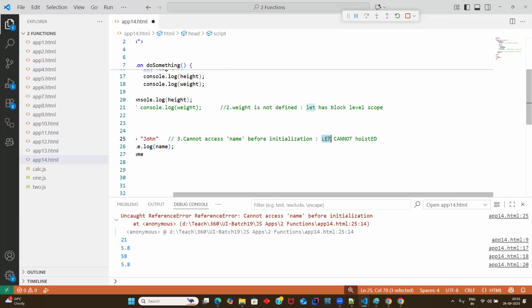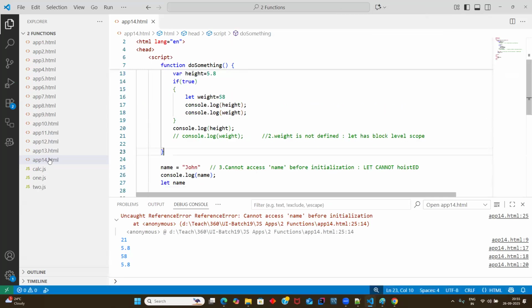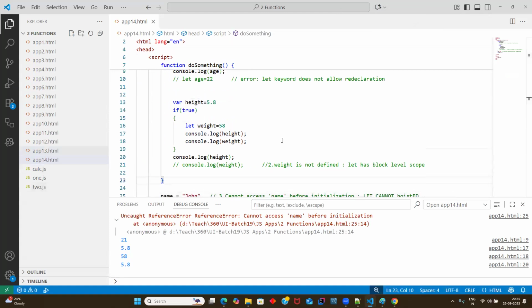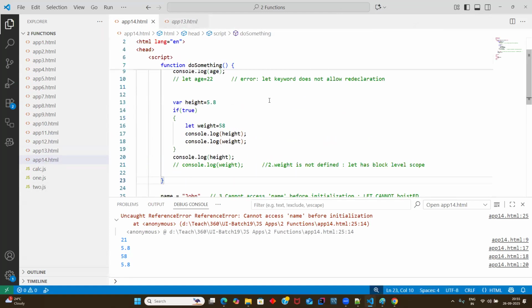So in earlier days, guys, when JavaScript was introduced, they used the var keyword, but with var, many challenges are there. Three challenges are there. To overcome these three challenges, we introduced the let keyword. I hope everyone is clear on the difference between let and var.